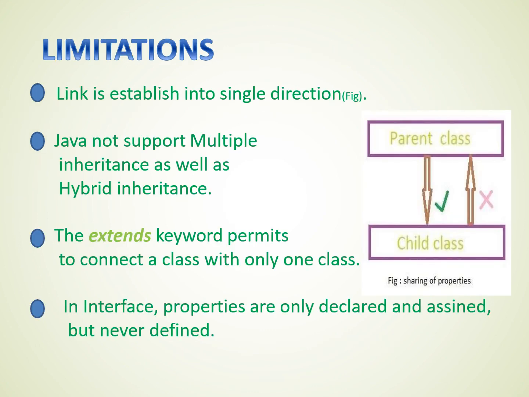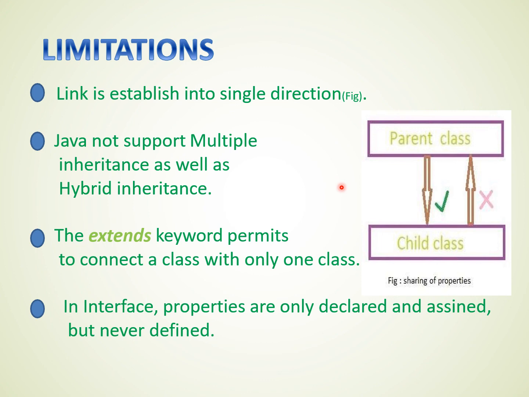Now we will see some limitations of inheritance in Java. The first limitation is that the link is established in a single direction. This diagram shows that the parent class shares all its properties with the child class, but the child class never shares its properties with the parent class. So the link is established in a single direction.